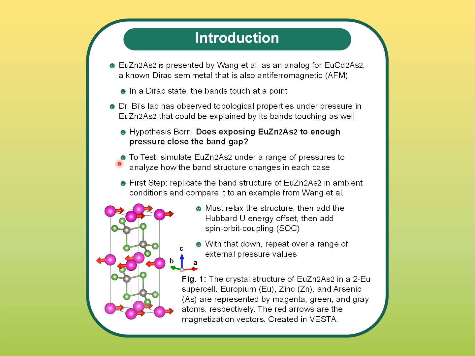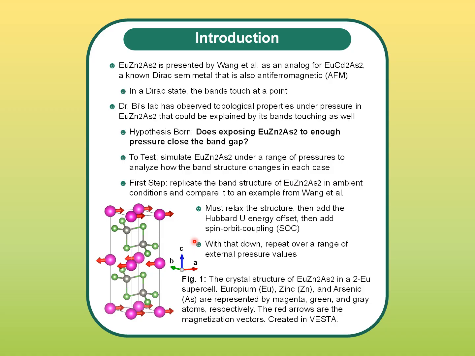To test this, we will be simulating the material under a range of pressures and comparing the results of each test. But to start, we first had to replicate the band structure from the reference paper using the same setup that they used. The steps being, relax the structure, then add the Hubbard U energy offset, then add spin-orbit coupling. Then, once that's done, we can repeat that process where the only thing we change each time is the external